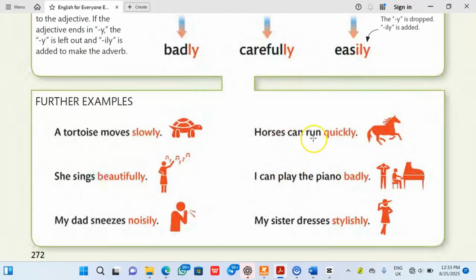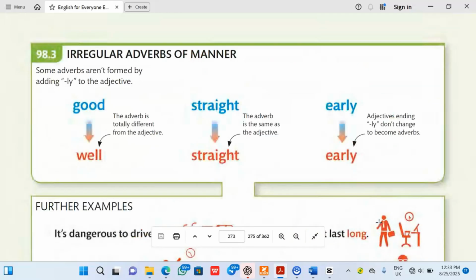Then horses can run quickly. This quickly is describing run. I can play the piano badly. My sister dresses stylishly. I do hope you understand that.